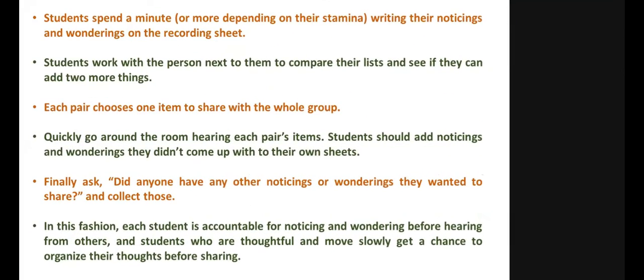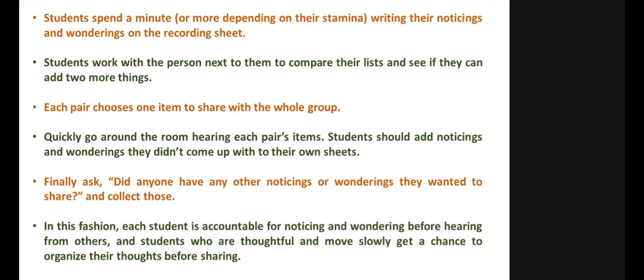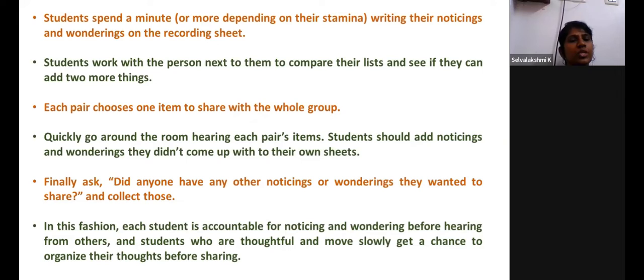Now, what happens? They would have spent some time to notice and observe, right? Those students, I said, who are shy to participate in the class, what we have to do is make them pair up with whoever is sitting near them. Pairing, yes, with a friend who's sitting close to them. Make them write together. Let them share whatever. Let him copy, that doesn't matter. Let him copy from the friend sitting next to him. At least he's writing something, observing something, right?